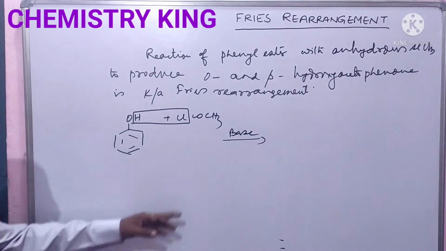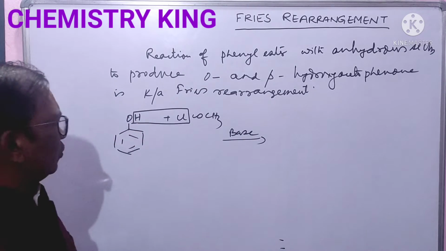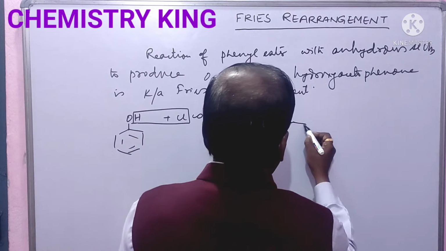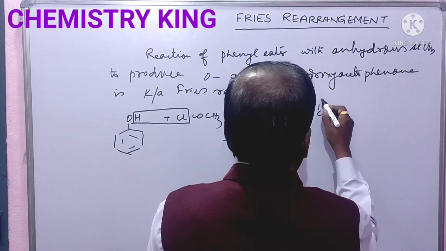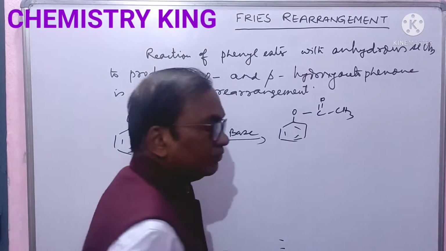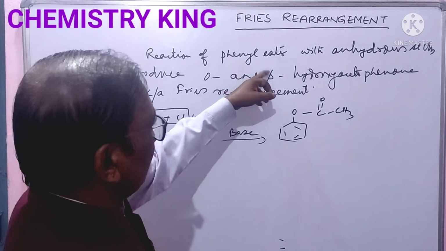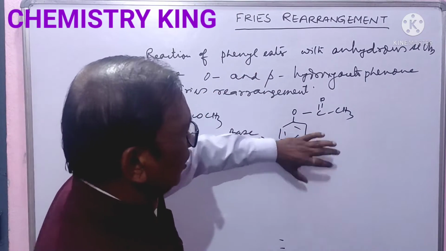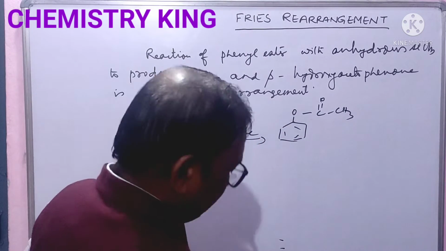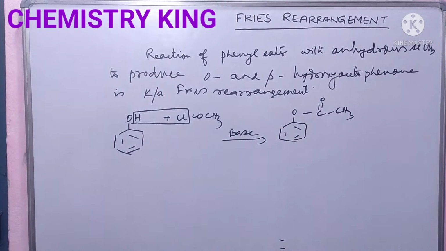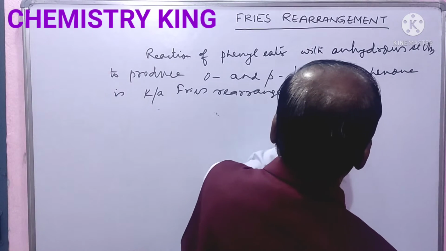The base will abstract hydrochloric acid and you will get C double bond O CH3. It is phenyl acetate. Its mechanism is very easy. Let us see.